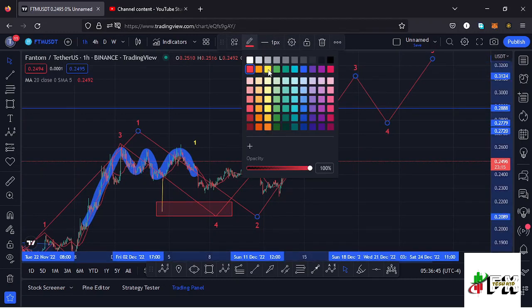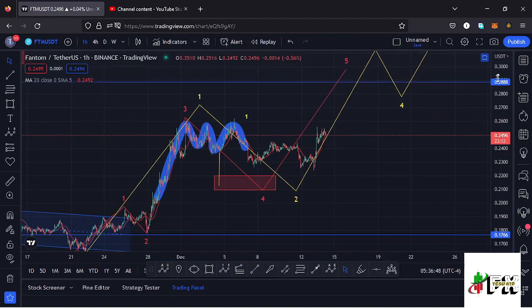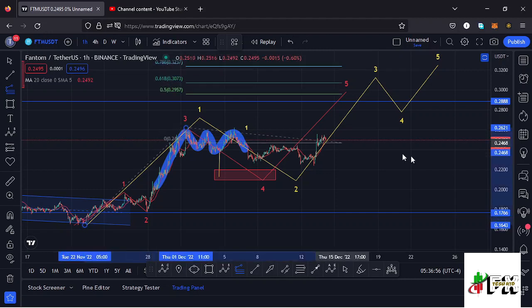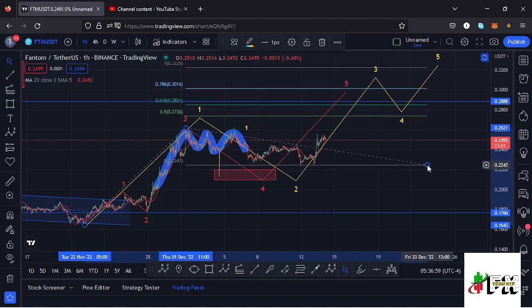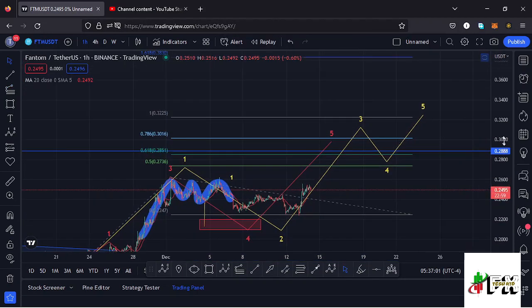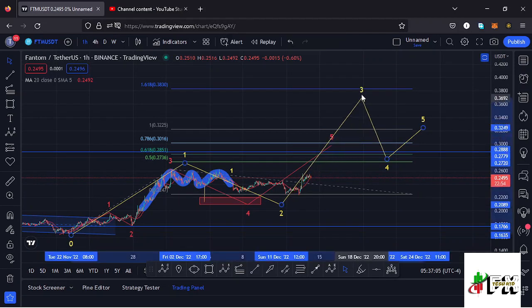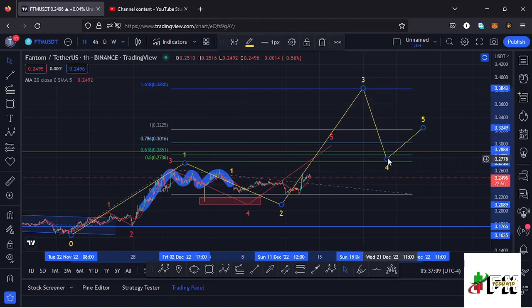And I can change the color of the Elliot wave structure so that it can be seen better, and sketch out a minimum target area using a trend based Fibonacci, connecting it from the low of the first wave to the high of that wave 1, then dragging the fibs to the low of the second wave, and that gives me a minimum target area back to the fib level 1.618, and that is at around the $0.38 mark. That is the minimum that I would expect Fantom to do in case it continues to obey the Elliot wave structures and also manages to break above the wave 3 high and also show some impulsive nature.